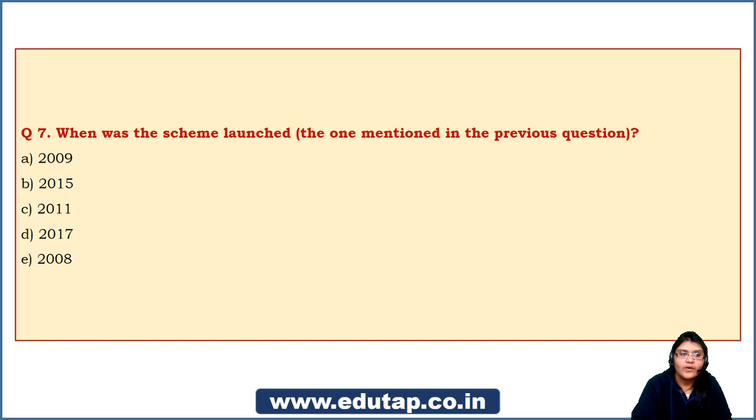Now the 7th question, friends. You need to tell me when the scheme mentioned in the previous question, the Deen Dayal Upadhyaya Gram Jyoti Yojana, was launched. Is it 2009, 2015, 11, 17, or 8? Now you need to tell me the answer.